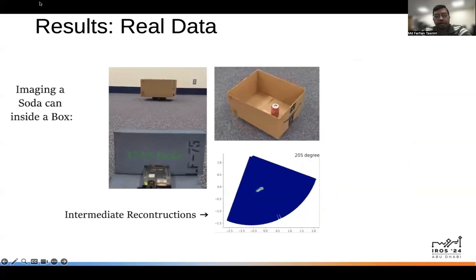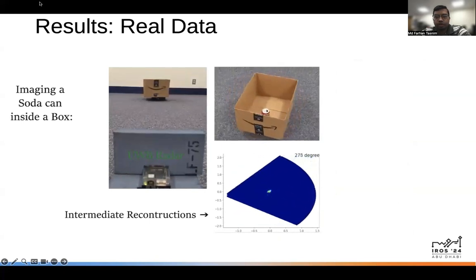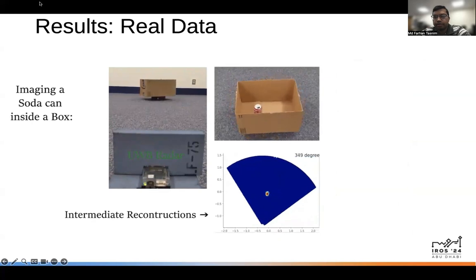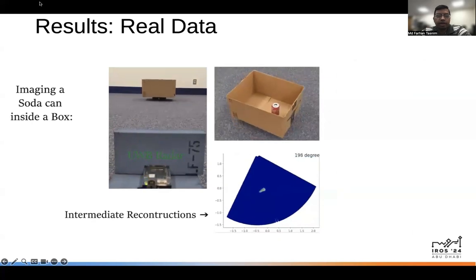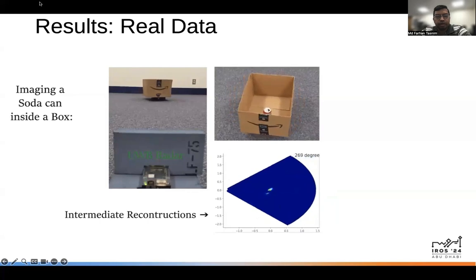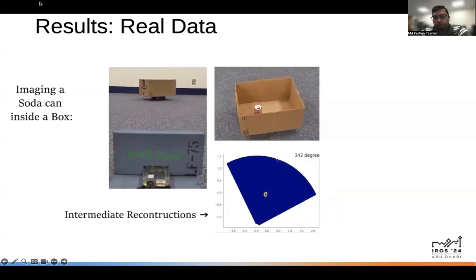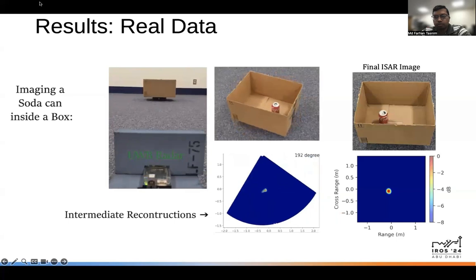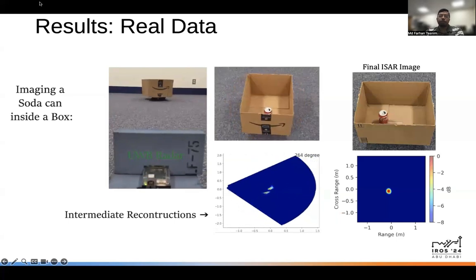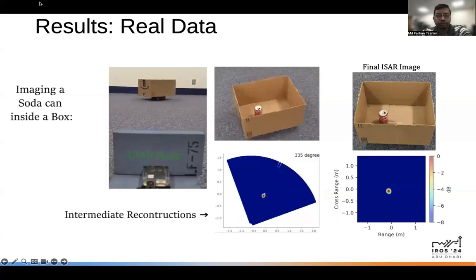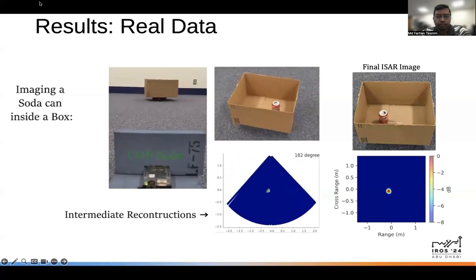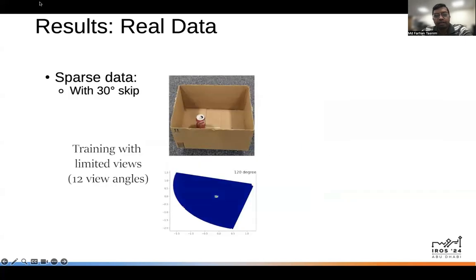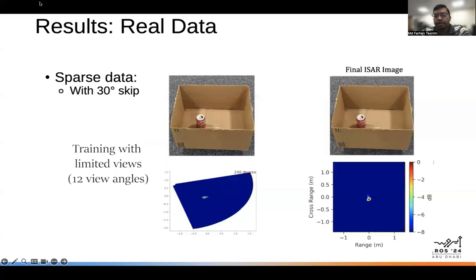Now we present a real experiment video demonstrating the imaging of a soda can inside a cardboard box, showcasing non-line of sight application. The intermediate reconstructions are displayed at the middle bottom, while the final ISAR image is shown on the bottom right. We further demonstrate that even with sparse measurements, such as 30-degree skip angles, our ATS pipeline can reliably reconstruct the soda can inside the cardboard box.